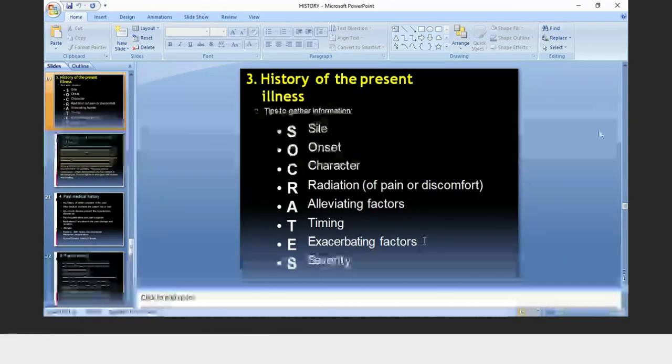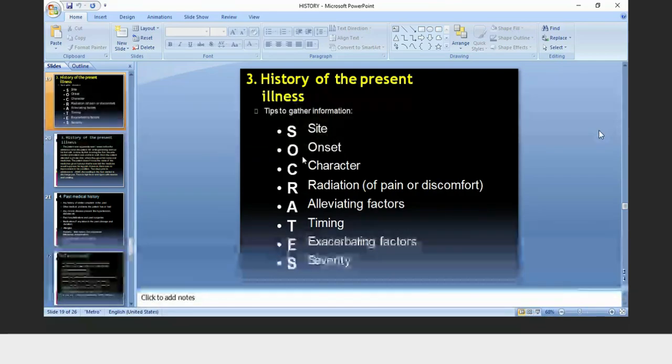Exacerbating factors, the factors which increase the pain, which increase the intensity of the pain. You have to ask for the factors, exacerbating factors and relieving factors. You have to ask the severity, how severe is the pain. You have to ask for the severity. This is a mnemonic, SOCRATES.